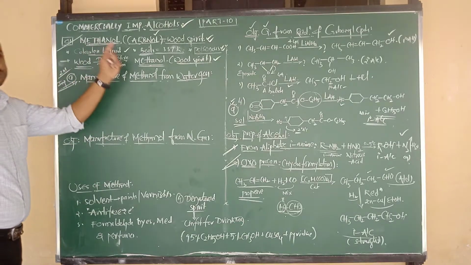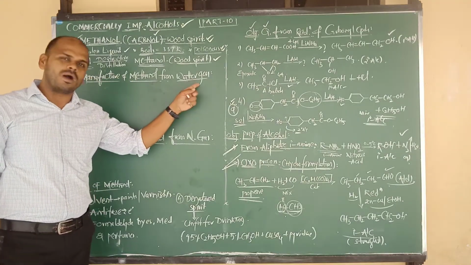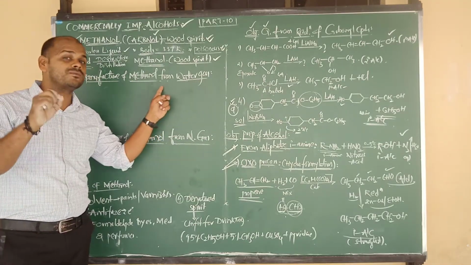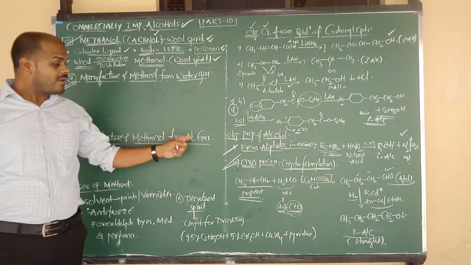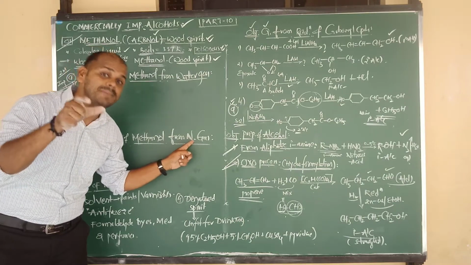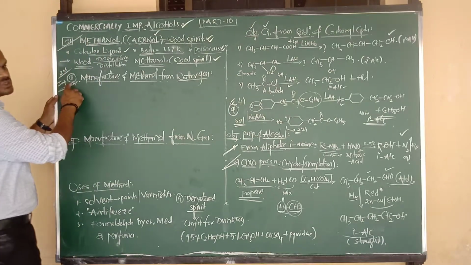Two important questions, very important from the methanol topic. Question one: give the manufacture of methanol from water gas. This is important for theory cum objective. One more question: give the manufacture of methanol from natural gas, means from methane. It is only for the objective point of view. Let us go for theory cum objective.